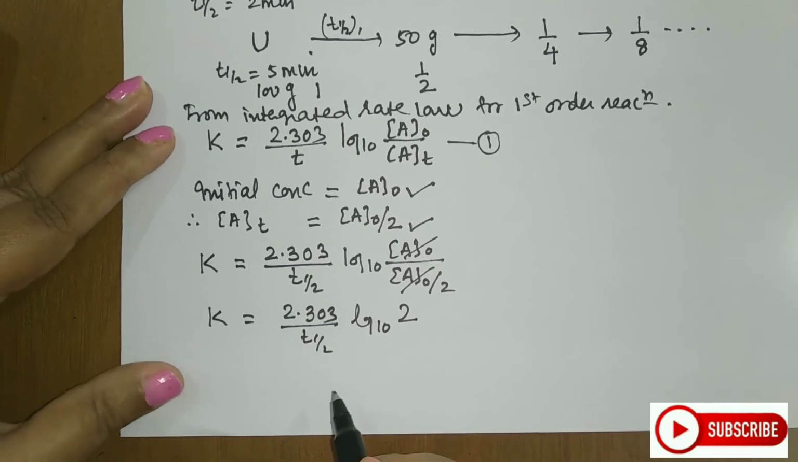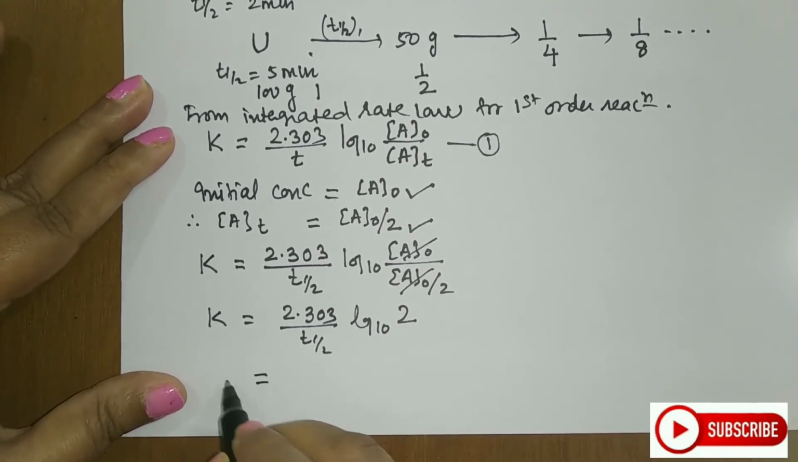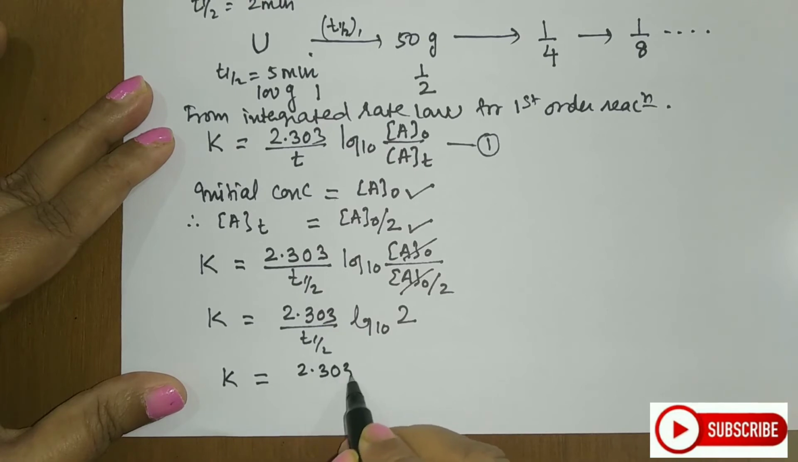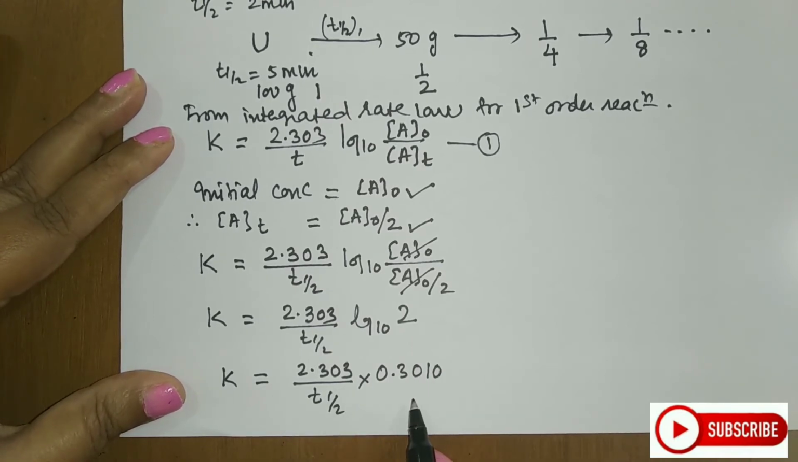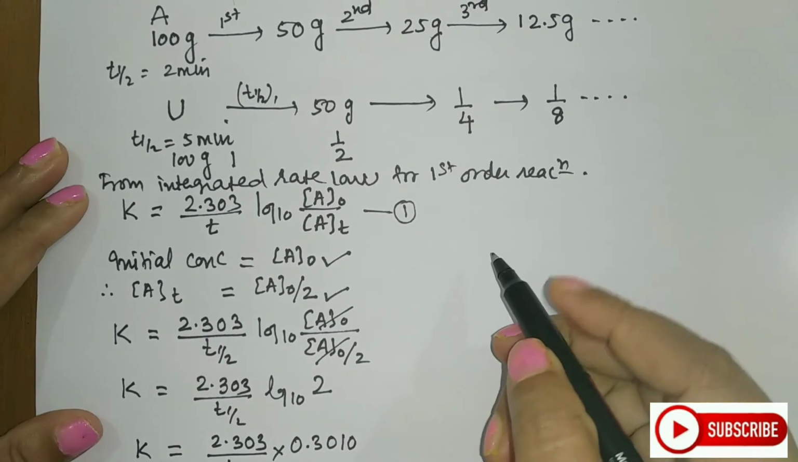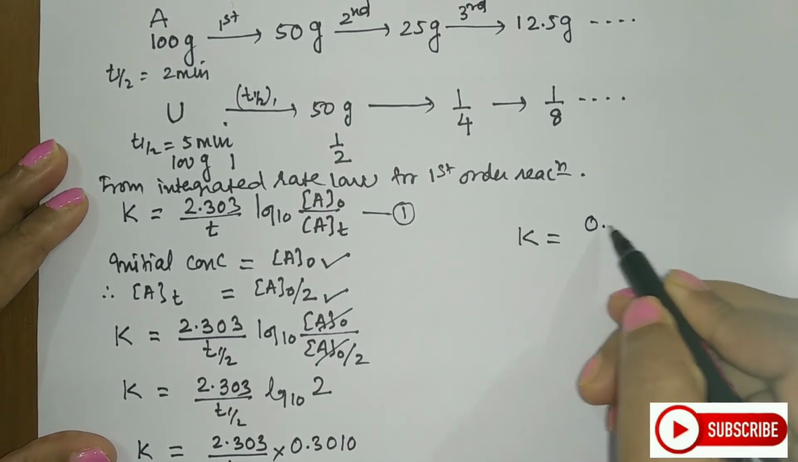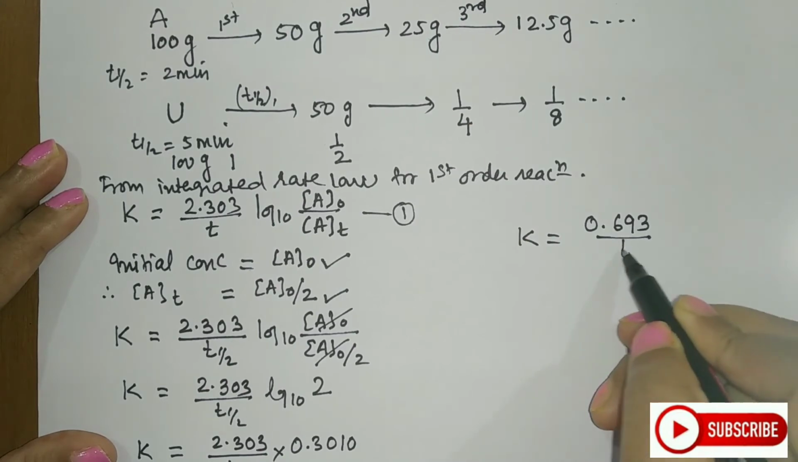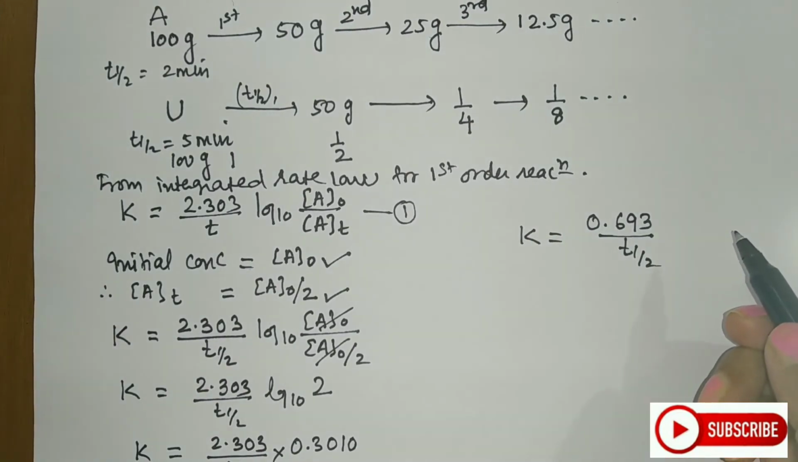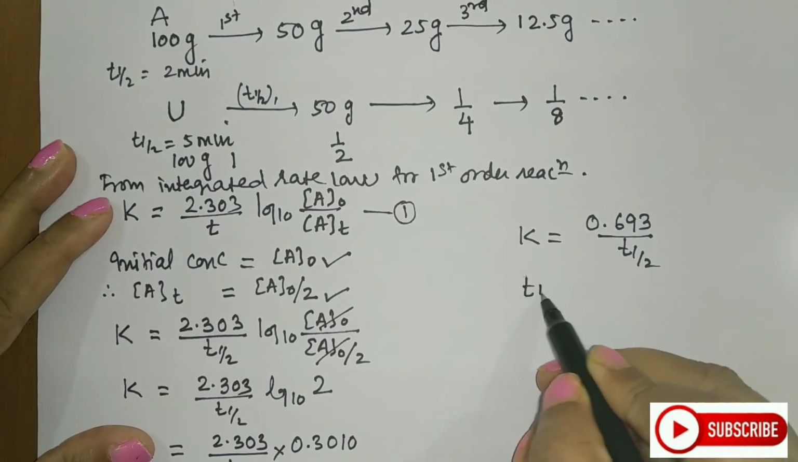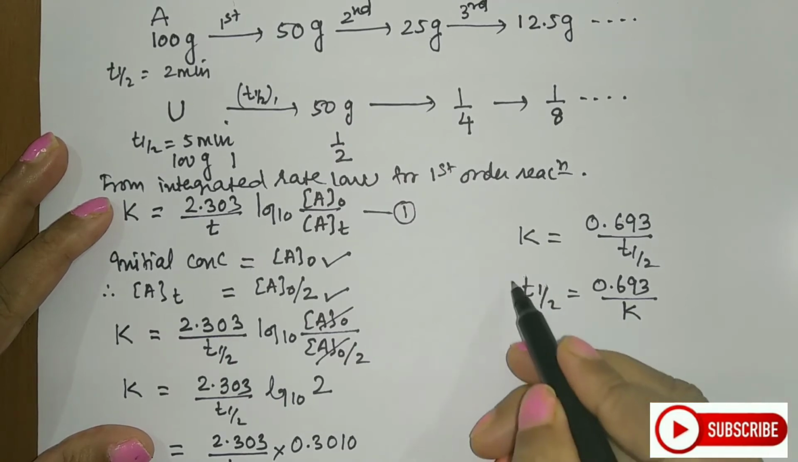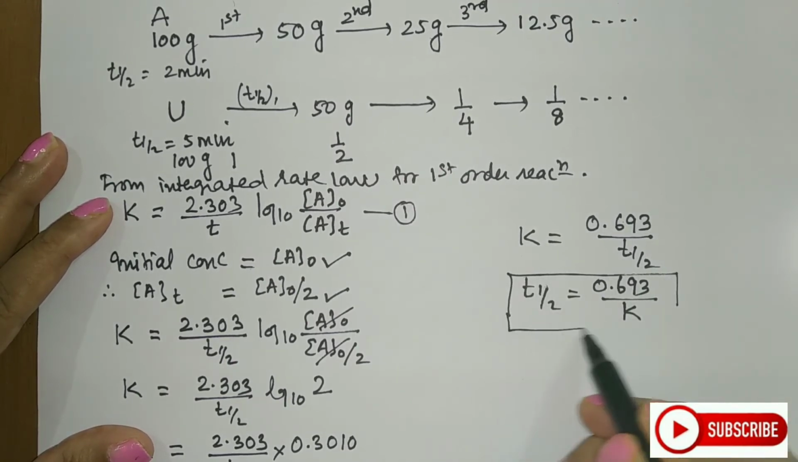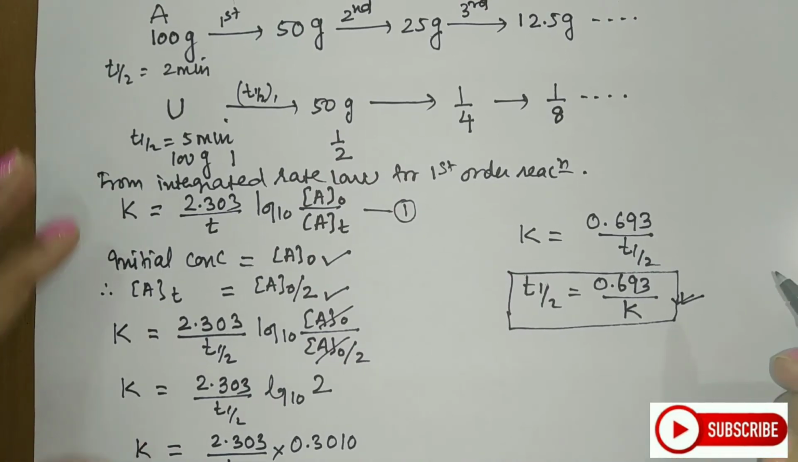What is log to the base 10 of 2? It is 0.3010. So K is equal to 2.303 upon T half into 0.3010. 2.303 into 0.3010 will give you a constant, and that constant is 0.693, so K is equal to 0.693 upon T half. Now students, we are deriving this for half-life, so I will rearrange this. T half is equal to 0.693 upon rate constant K. So this is the equation for half-life calculation for a first order reaction.